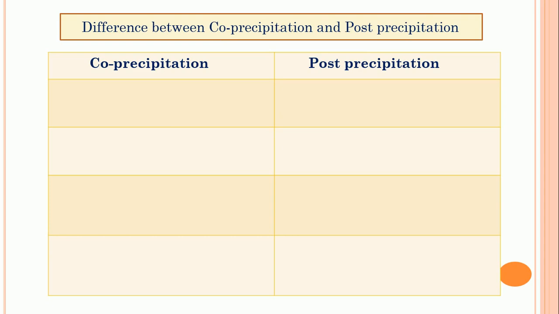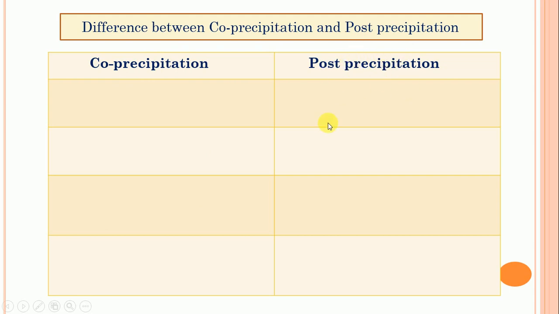We know that co-precipitation is at the earlier, initial stage, and post precipitation is after some time. So what is the definition of co-precipitation? Co-precipitation is contamination of the precipitate at an earlier stage, and post precipitation is contamination after the formation of the precipitate.